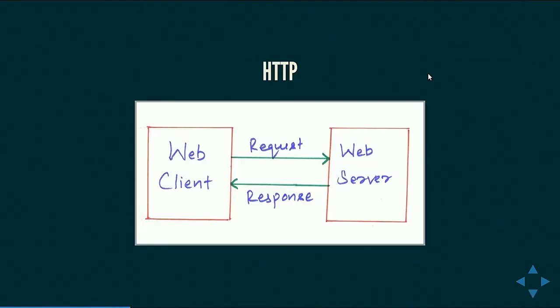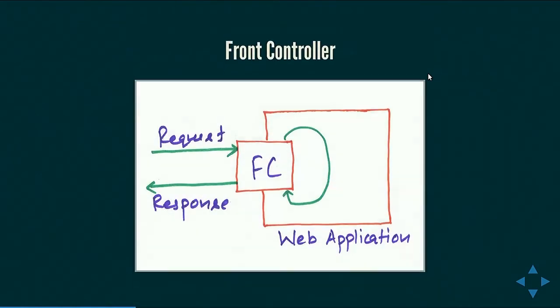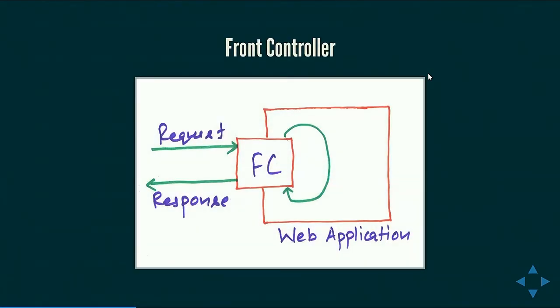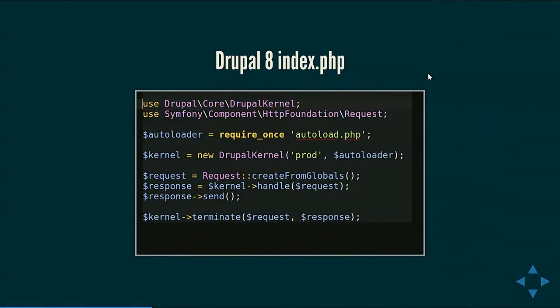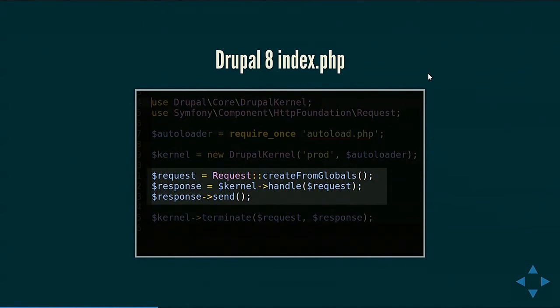HTTP communication. Most web frameworks implement a design pattern called the front controller, which takes the request and sends the control to the application. The application must send a response back, which the front controller then sends to the web client. The front controller maintains the control of the request-response flow. This is Drupal 8's index.php, and we will be looking into these 3 lines. The first line creates a request object. In the second line, the handle function is used to pass the control to the appropriate handler, but that handler must return a response back, and in the next line, that response is sent to the server.